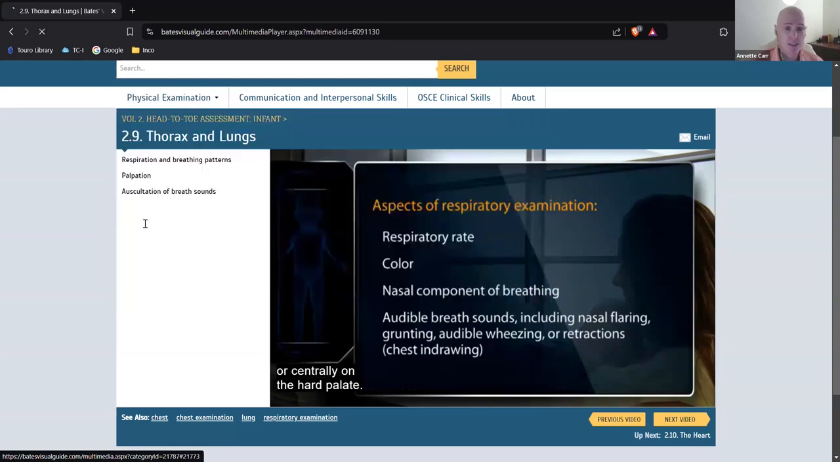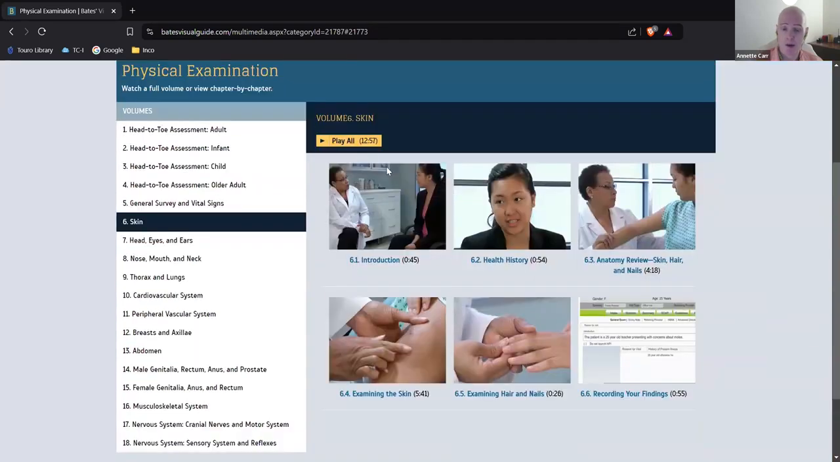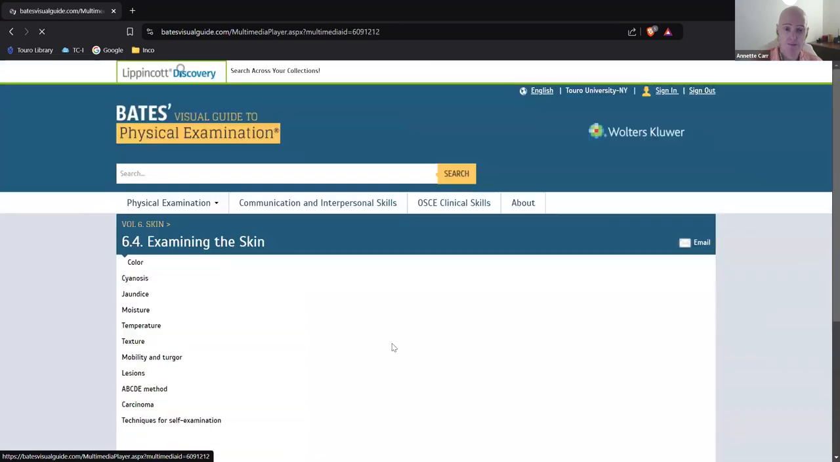Another example here is the scan. It's 12 minutes, almost 13 minutes, if you want to play the entire video, or you can go by chapter. For example here, examining the skin, I'm going to click on that.